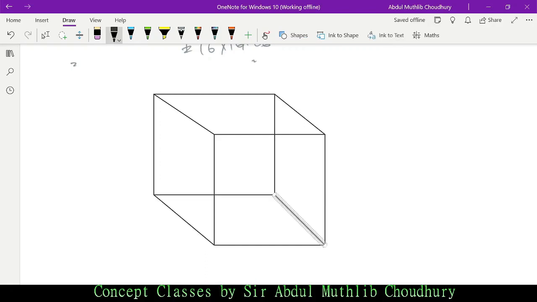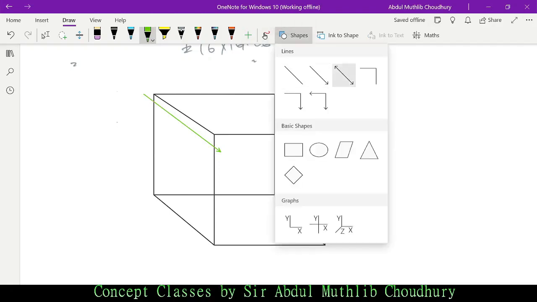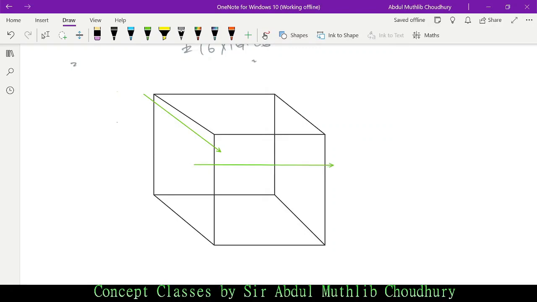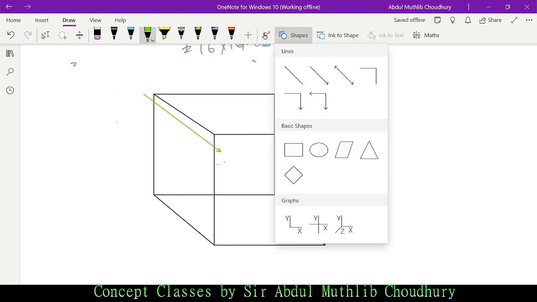Now, this side, this green colored arrow, is called length. In case someone has any doubt with the length and breadth concept, I'm just explaining this. See, life is a continuous learning process. Another arrow, this is breadth. This is length, and for this I should have changed the color. Let me just change the color so that it becomes easier for you to understand.